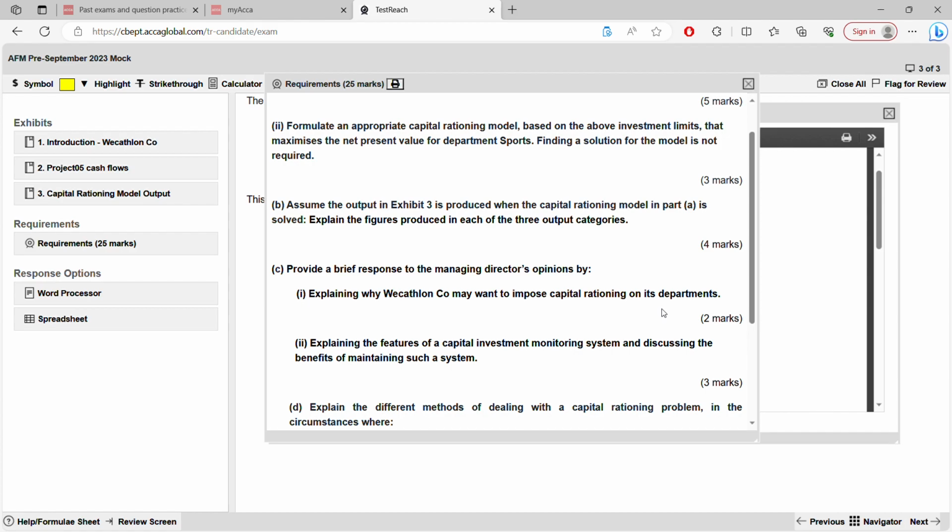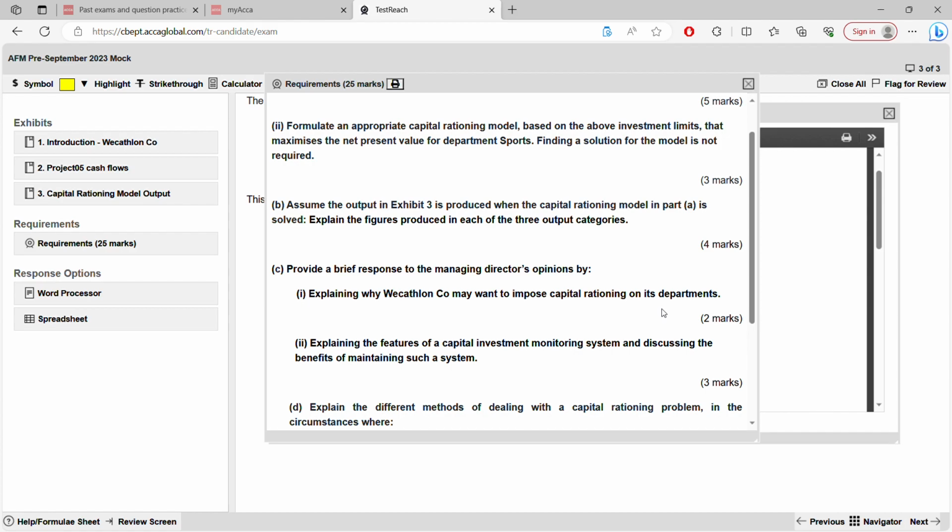See, there are 2 types of capital rationing. One is hard, one is soft. Soft means internally they are imposing. Hard means external. So managers might impose this limit on the company, like they might want you not to borrow an amount. They want to bring down that amount to a certain level.